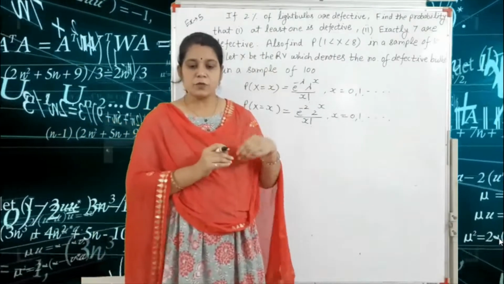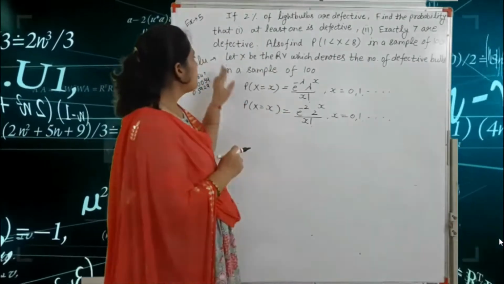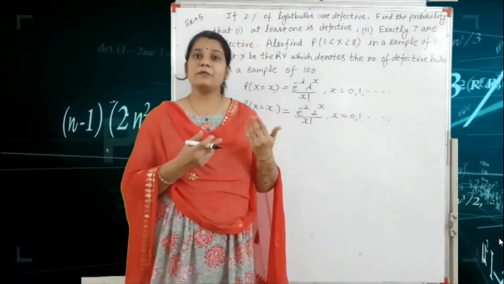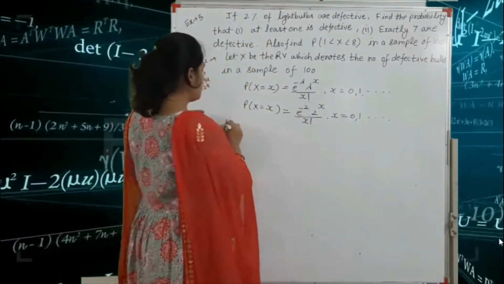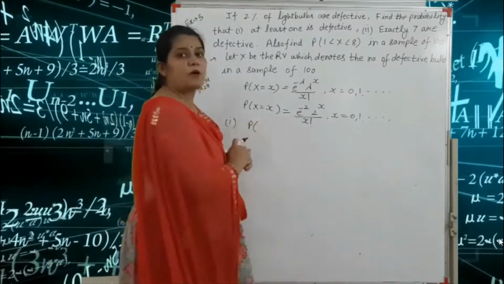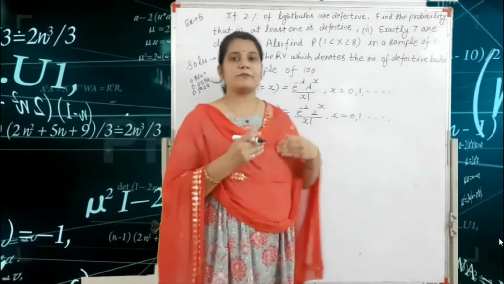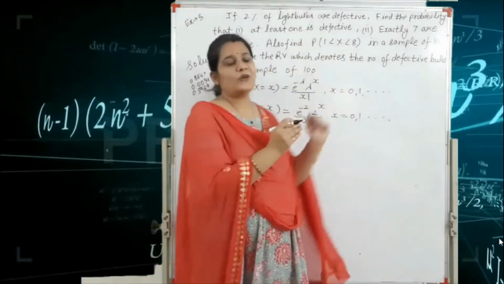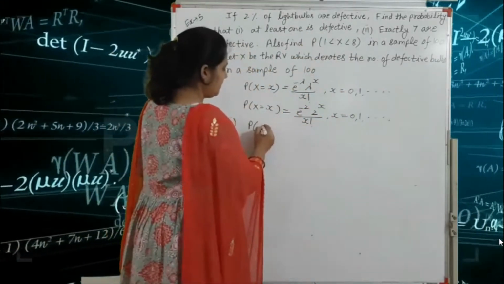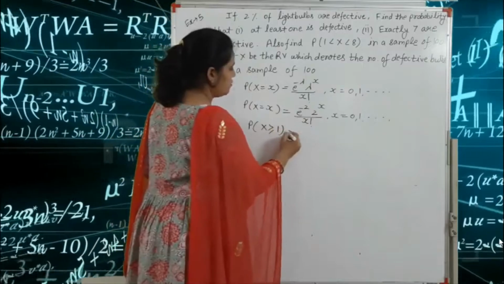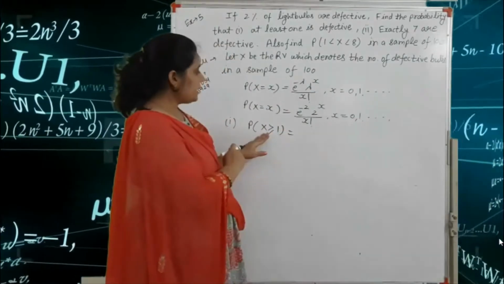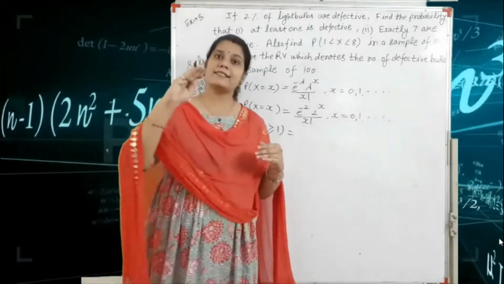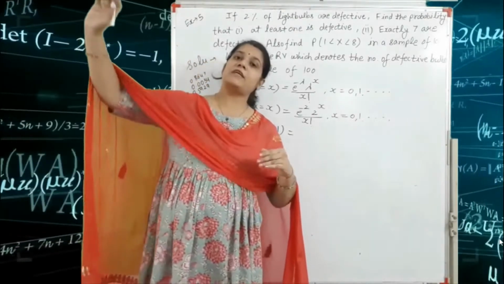Our next step is first to find the probability that at least one light bulb is defective. That means the lower limit is 1 and the upper limit is open-ended. So we write P(X greater than or equal to 1), that means for x equal to 1, 2, 3, 4, 5, 6 and so on.